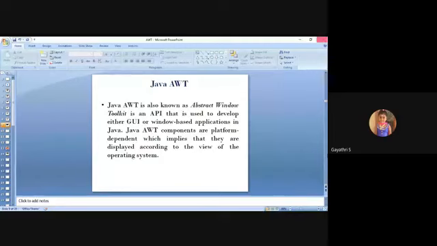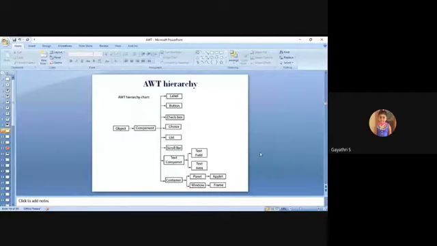Next, this is the overall hierarchy chart in AWT. All classes extend Object as usual, because in Java the root class is Object. Next, the Component class and its subclasses: Label, Button, Checkbox, Choice, List, Scrollbar, and TextComponent. TextComponent is divided into TextField and TextArea. TextArea is for including a paragraph.